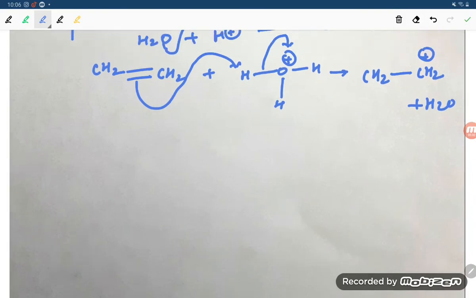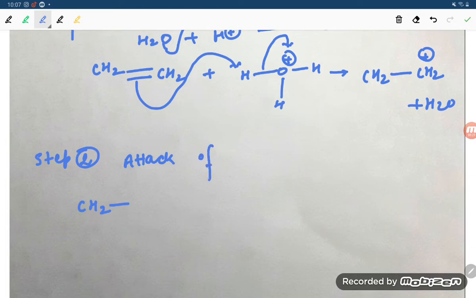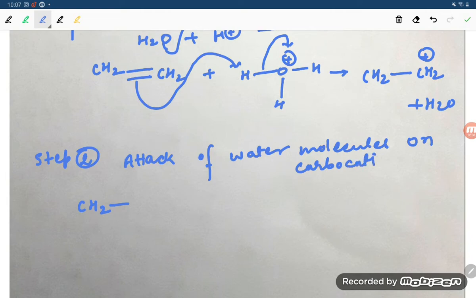Now step number two: attack of a water molecule on the carbocation.